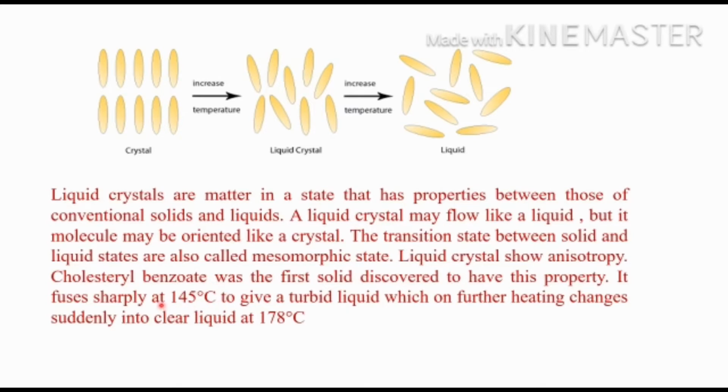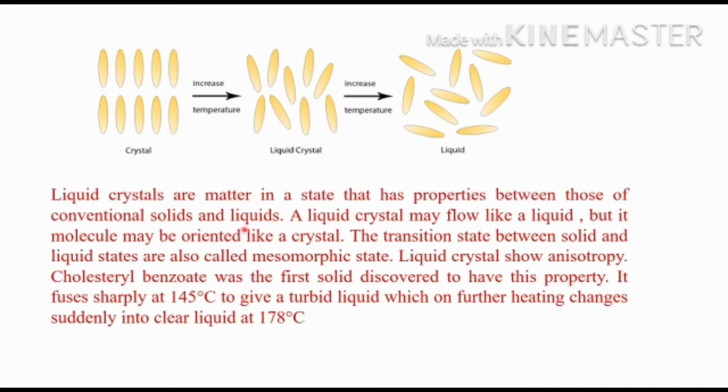First it will become a turbid liquid. That turbid liquid is the liquid crystal, because it shows anisotropy. Then when you increase the temperature again, it will be completely melted and converted into liquid. So liquid at 178 degrees centigrade, and turbid liquid or liquid crystal at 145 degrees centigrade.